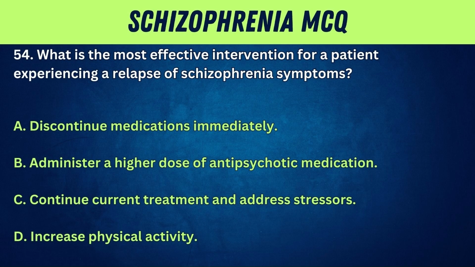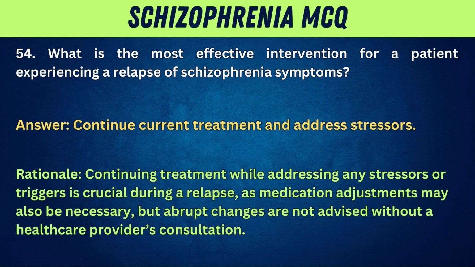54. What is the most effective intervention for a patient experiencing a relapse of schizophrenia symptoms? A. Discontinue medications immediately. B. Administer a higher dose of antipsychotic medication. C. Continue current treatment and address stressors. D. Increase physical activity. Answer: Continue current treatment and address stressors. Rationale: Continuing treatment while addressing any stressors or triggers is crucial during a relapse, as medication adjustments may also be necessary, but abrupt changes are not advised without a healthcare provider's consultation.